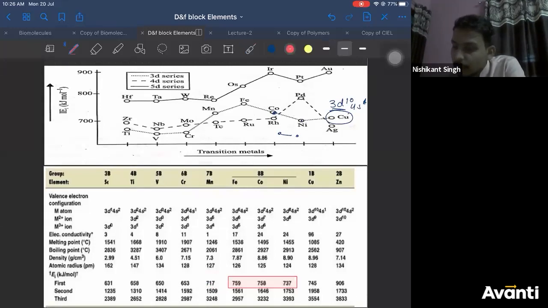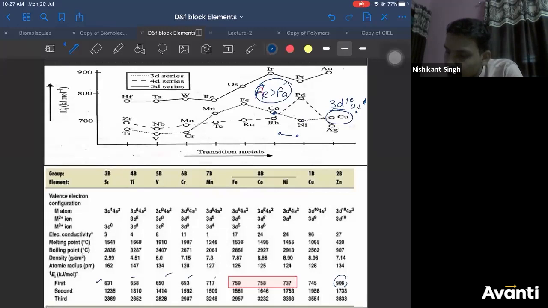Because here in this part, your repulsive forces are greater than attractive forces. The same reason will answer your graph here also. Correct? Where would zinc lie? Zinc will be even higher. Zinc would lie somewhere here. You can check the value of zinc. It is 906. Zinc has the maximum ionization energy among all. You can check the value.